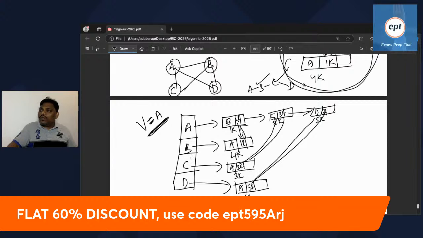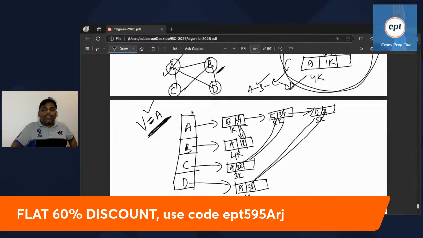So now A adjacent all completed. That means the visit of A is successfully over. So A's adjacent people you have all done. So that means V is equal to A. Previously V was nil, now V is A. Now in the given graph A is completed. Let's go to B. Now listen everyone.